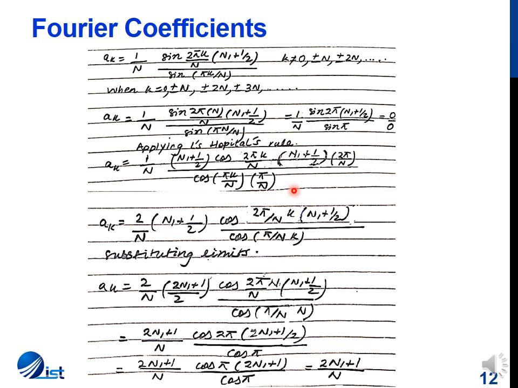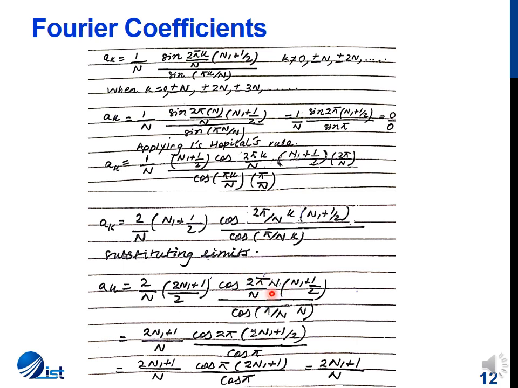For this expression, I substitute limits of k is equal to plus n. I am not substituting the value k is equal to 0 because it was very straightforward. You can do it. I am using a slightly more complex value, k is equal to n, so that you can see that whenever k is equal to plus n, minus n, plus 2n, minus 2n, we will always get this value.